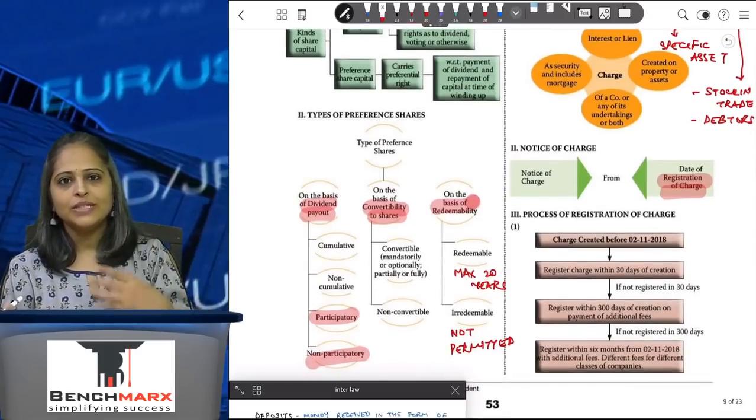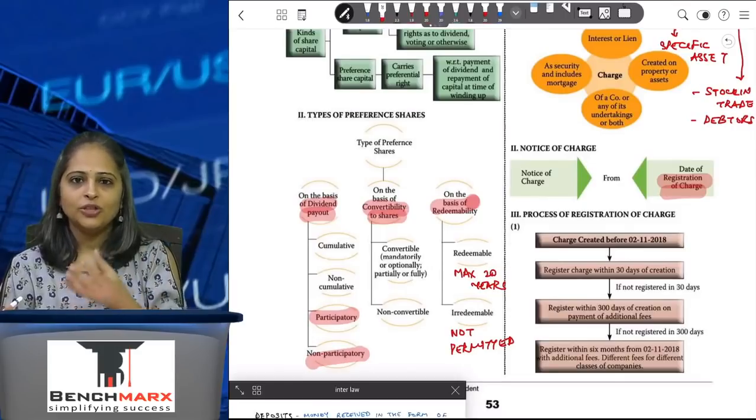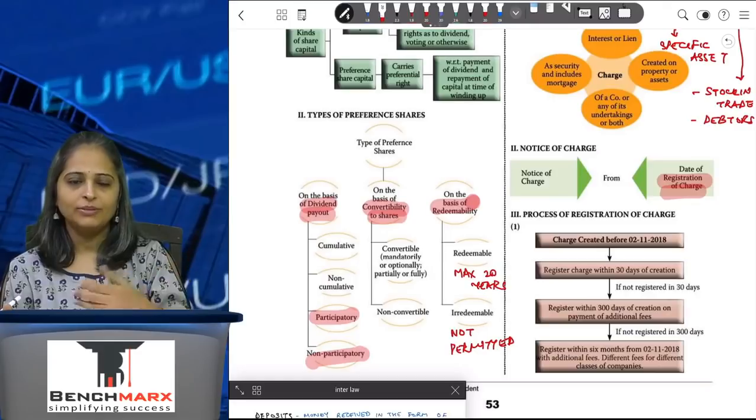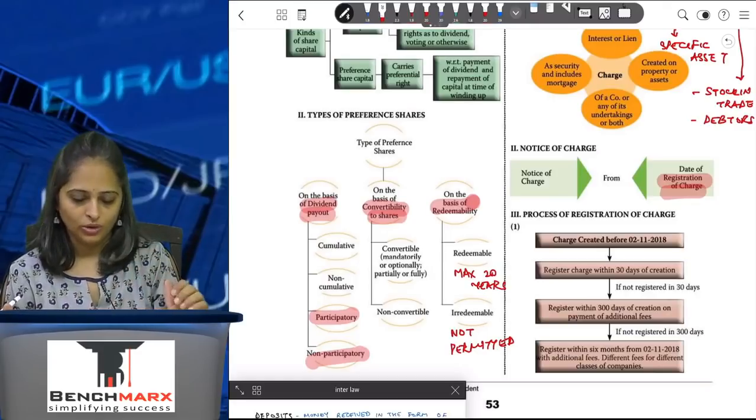Every person who is dealing with the company is deemed to have notice of the charge on the assets of the company. Even if you have not specifically told them, they are deemed to be aware of it, because this is a publicly available document.